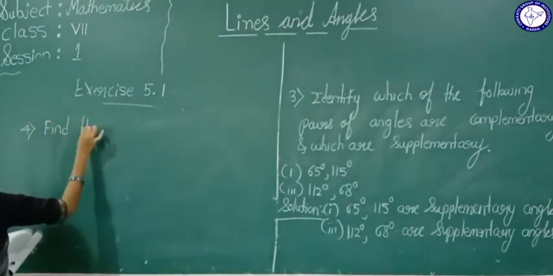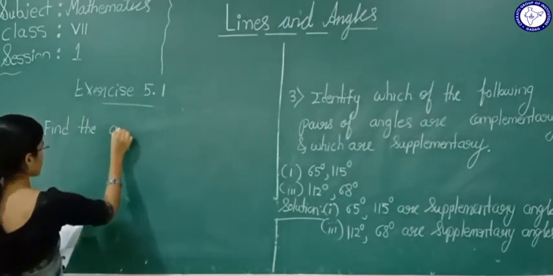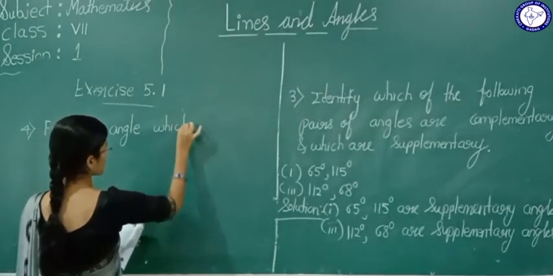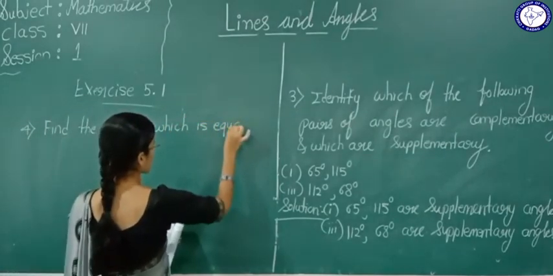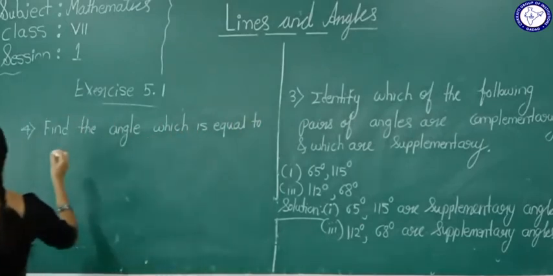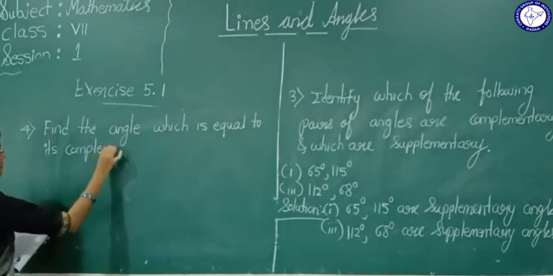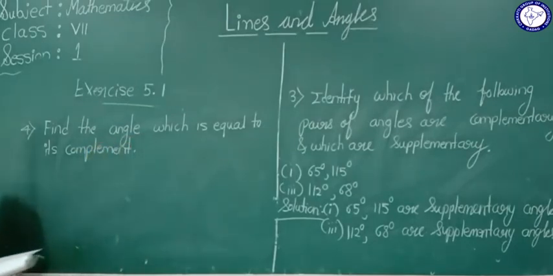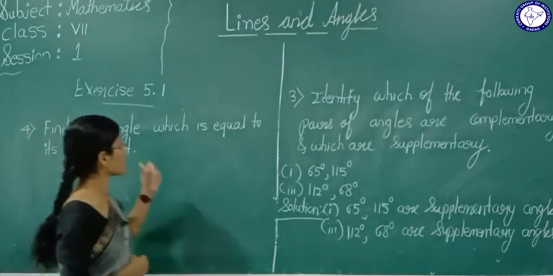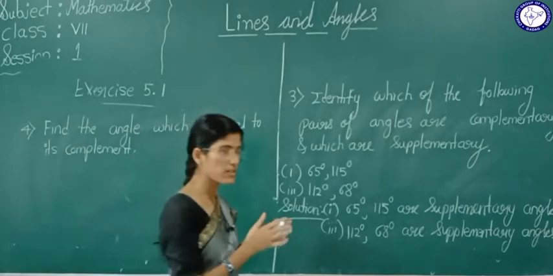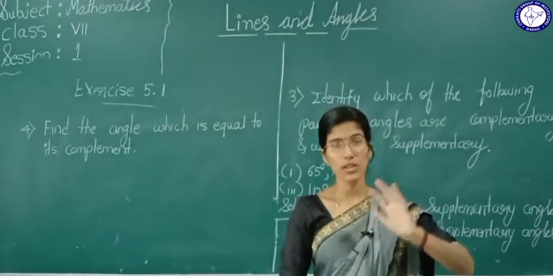Find the angle which is equal to its complement. Now see here. Find the angle which is equal to its complement. What we have to find out is one angle which is equal to its complement.